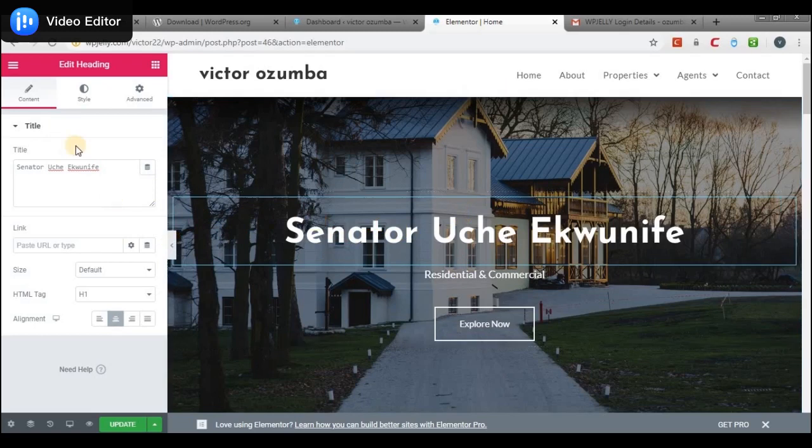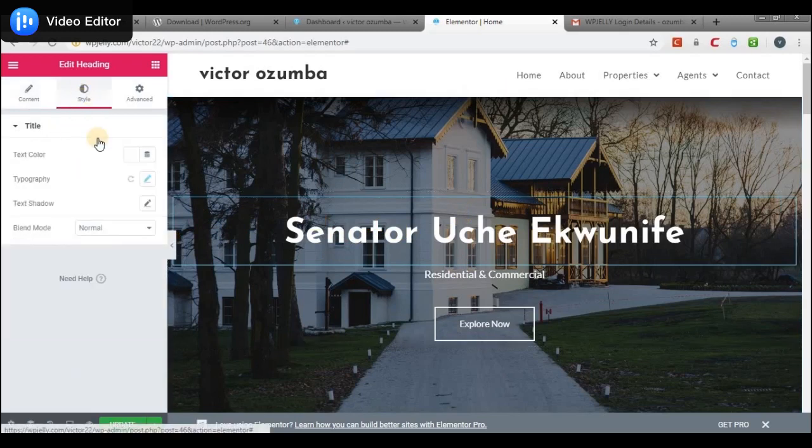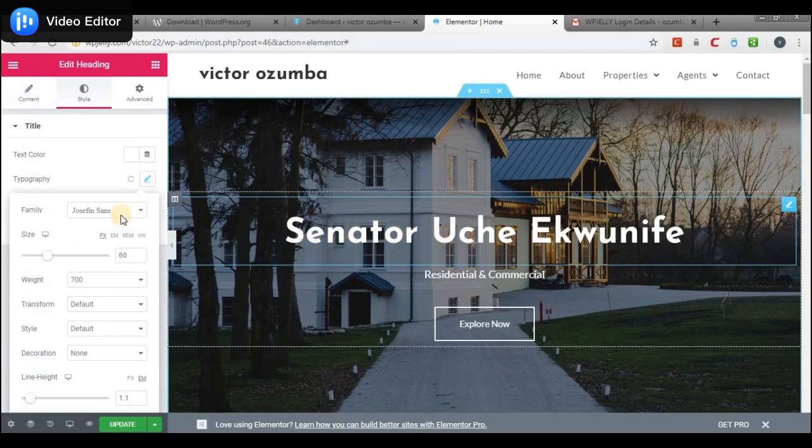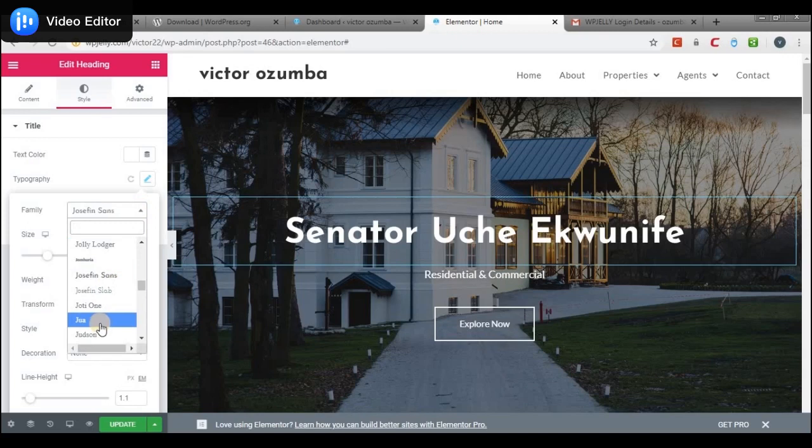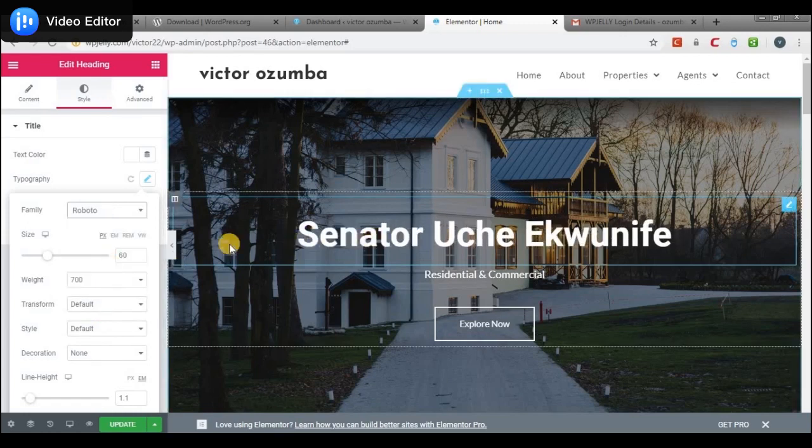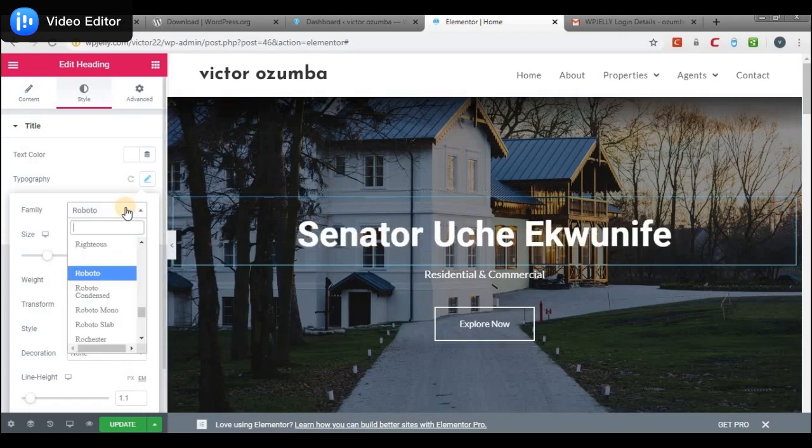If you go to styles, and then typography, you could change the font if you wish. For website fonts, I normally like fonts like Roboto. Okay, yes, Roboto is nice. Then there's Lato too. Yes, Lato is nice too.